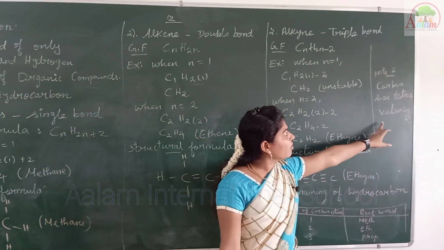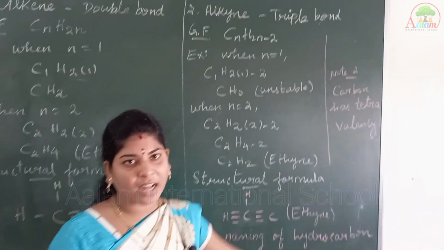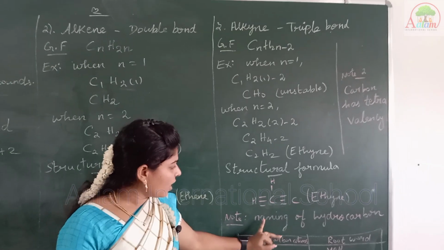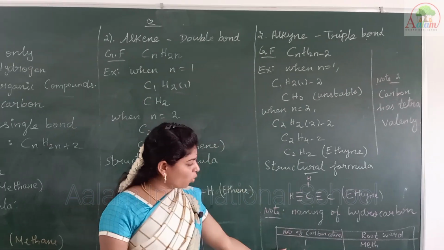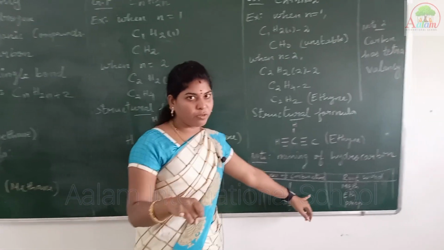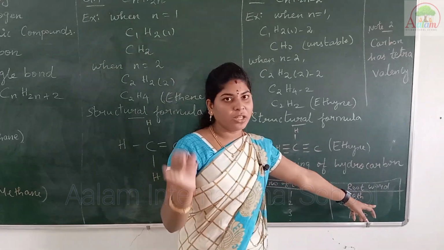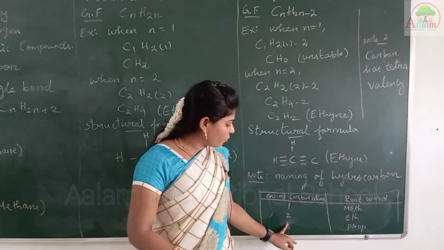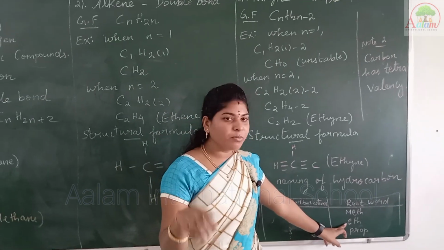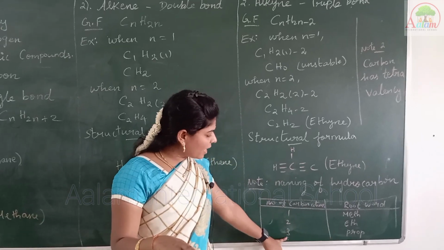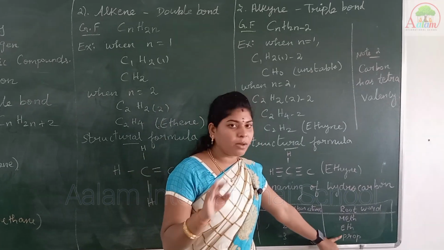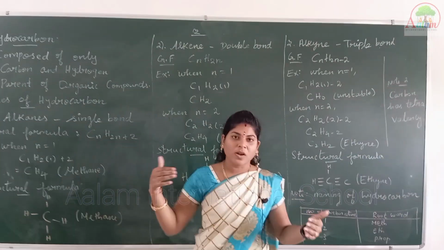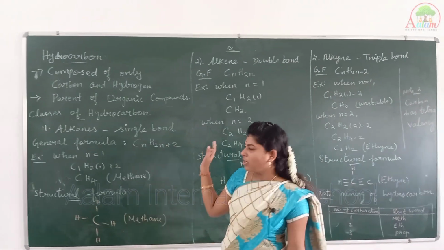So here I have given a note. Carbon has tetravalency. Tetravalency means carbon should have 4 bonds. Here is the note on how to name hydrocarbons. First we have to identify the number of carbon atoms, then identify the root word. If carbon has 1, the root word is meth. If carbon has 2, the root word is eth. If carbon has 3, the root word is prop. If carbon has 4, it is but. Like that it goes on till 10. So these are the hydrocarbons.